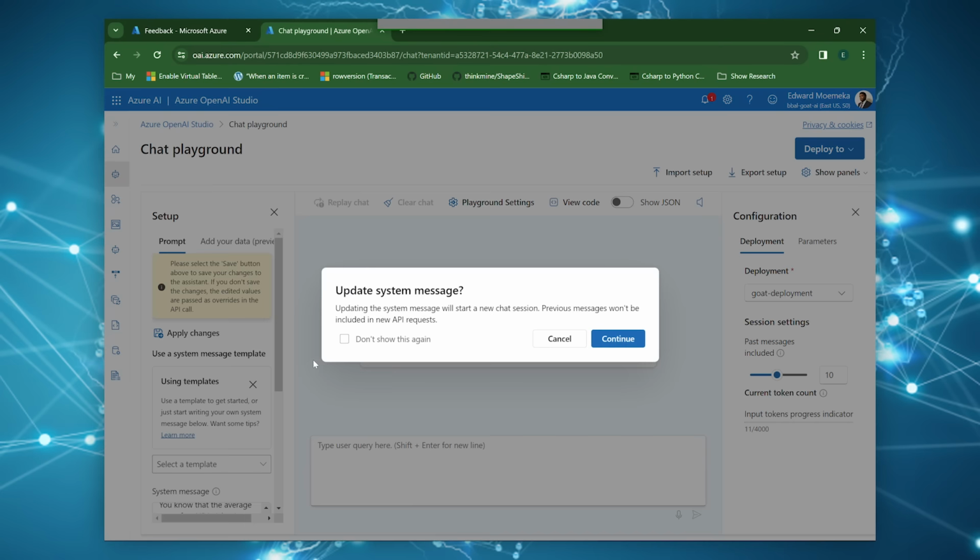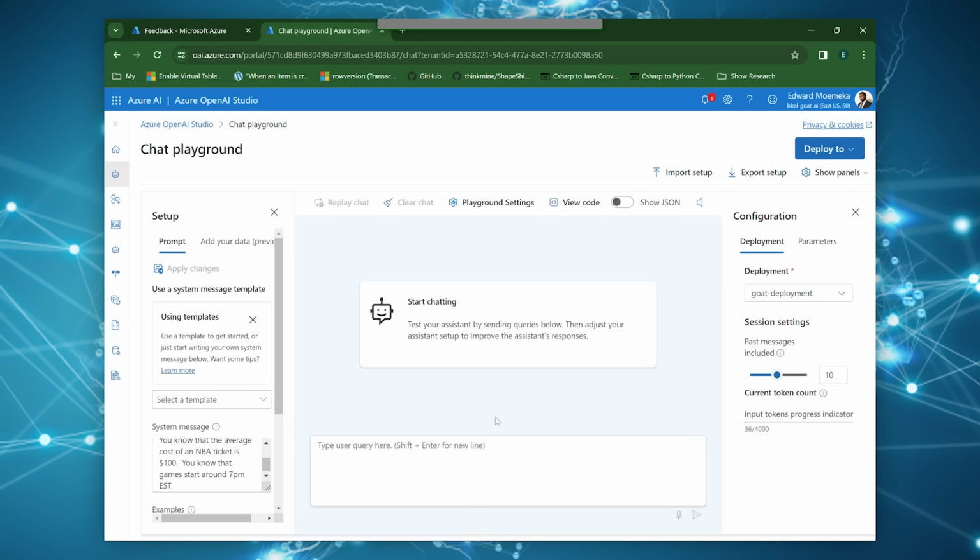So we apply our changes right there. And it usually does take some time after you apply the changes for it to actually start working in here. So just keep in mind that you're not going to just click on that button and have it start working right away.